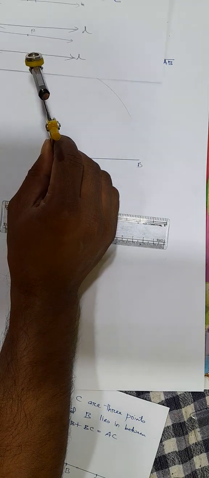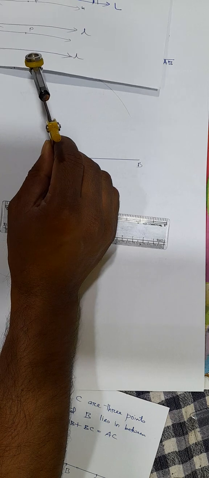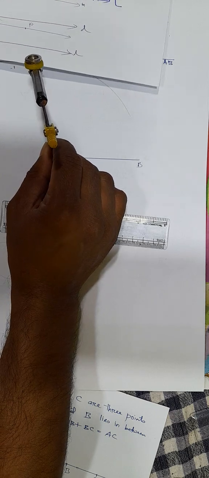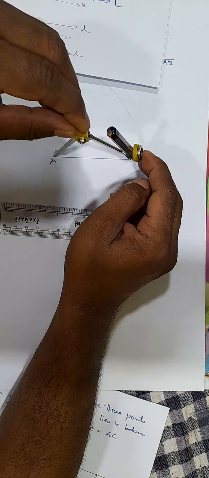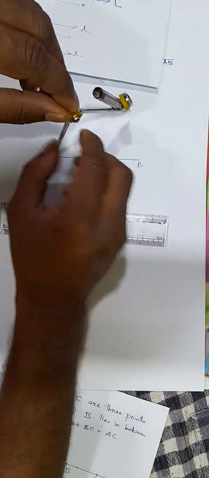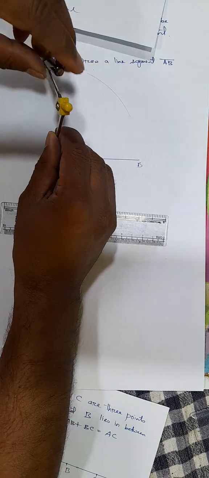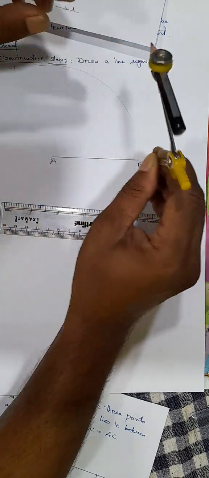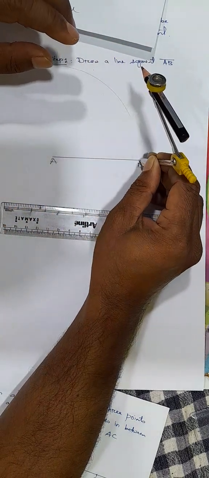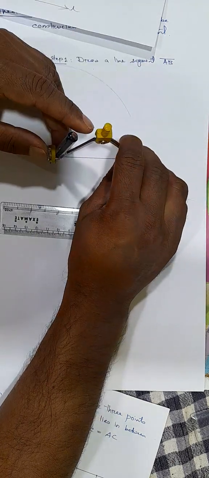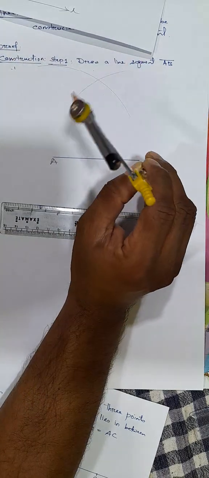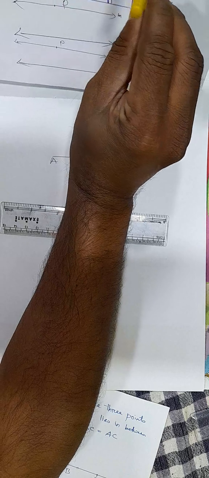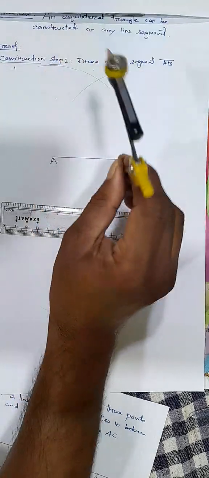This is Euclid's third postulate. It says a circle can be drawn with any center and any radius. So taking AB as a radius, we can draw a circle. Like this is the arc. Again, taking B as center and AB as radius, you can draw a circle here also. This is the third postulate of Euclid.